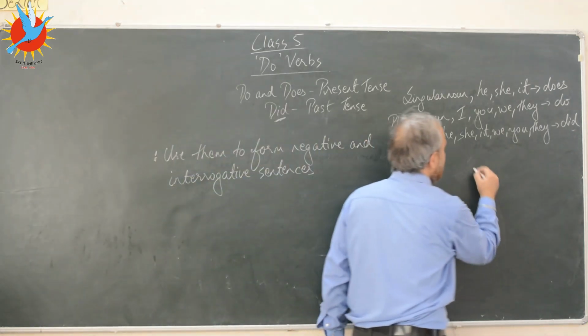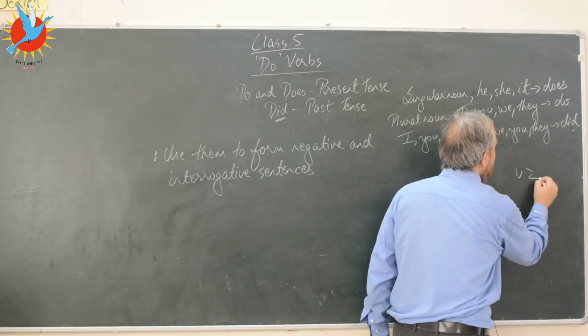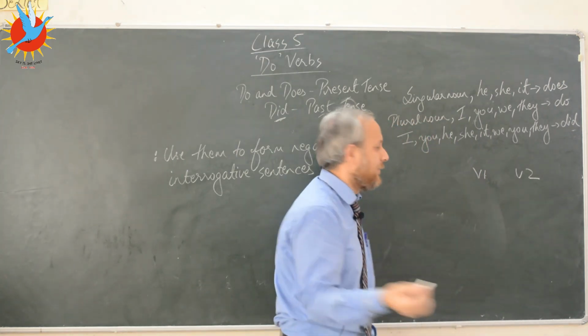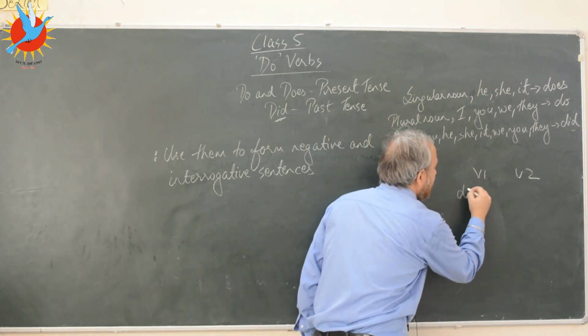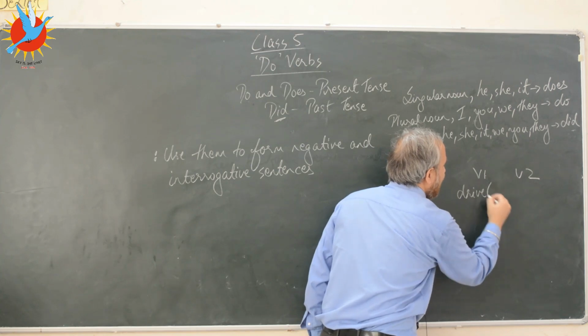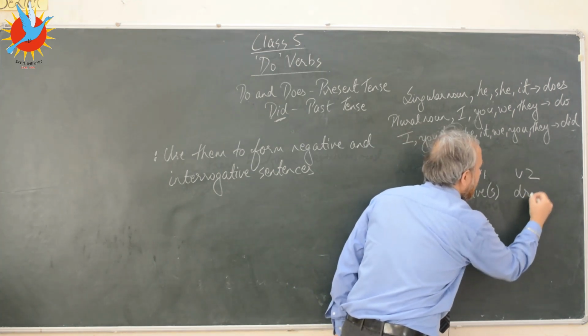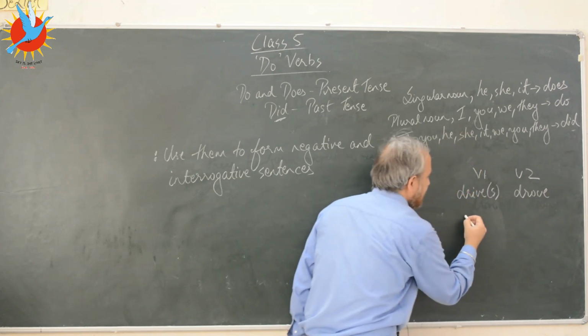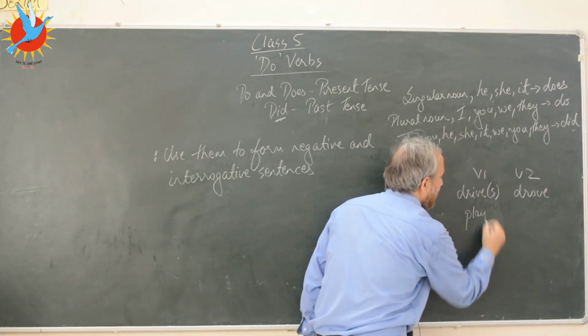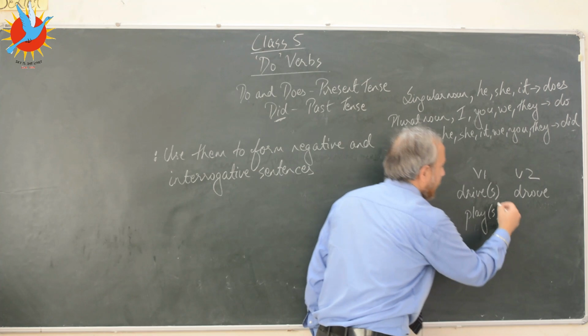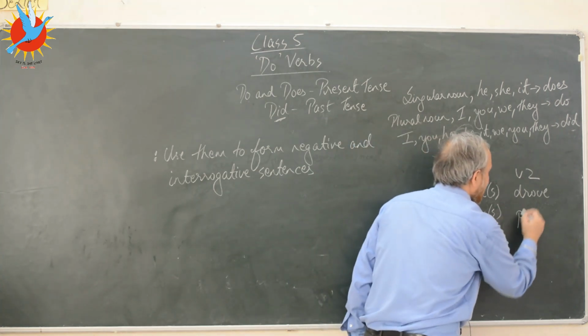Now let's take three verbs here. We will take the verb drive or drives, verb 2 will be drove. Let's take the verb play, verb 2 will be played.